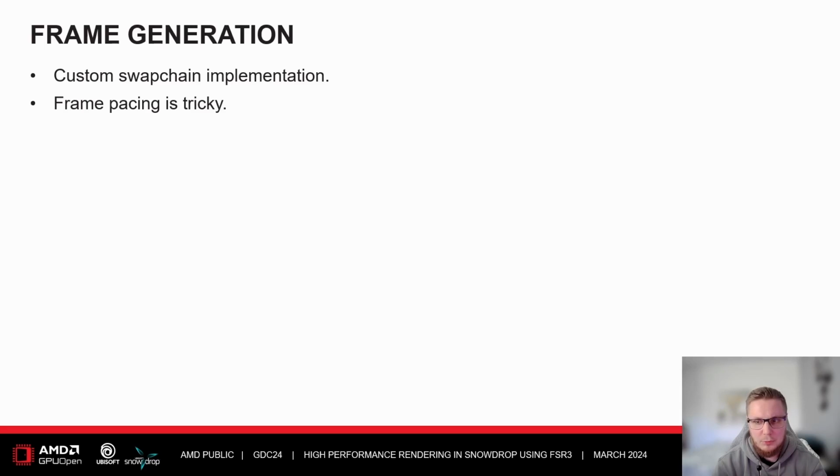FSR 3 ships with a frame generation swap chain, and that one works great, but it's built on top of the DX12 interfaces. To get better control, we actually decided to take the implementation one step up into our own swap chain wrapper layer. This also makes sense since we hooked the FSR API into our own render backend. However, it comes with the quirk that you need to do your own pacing, and frame pacing is tricky.